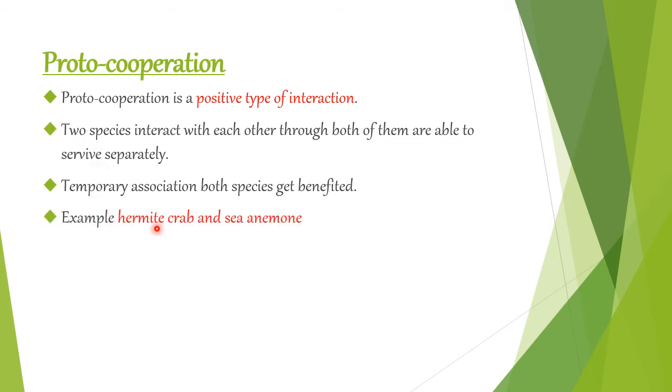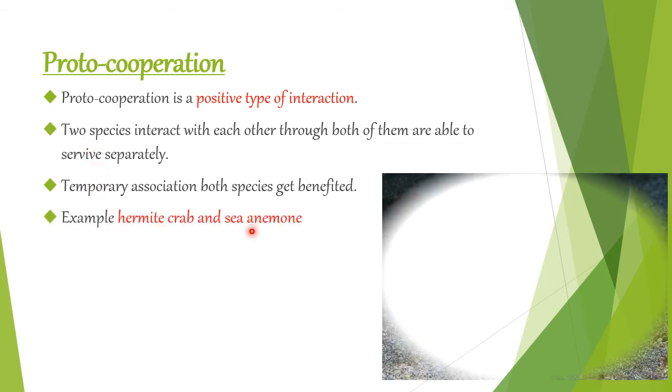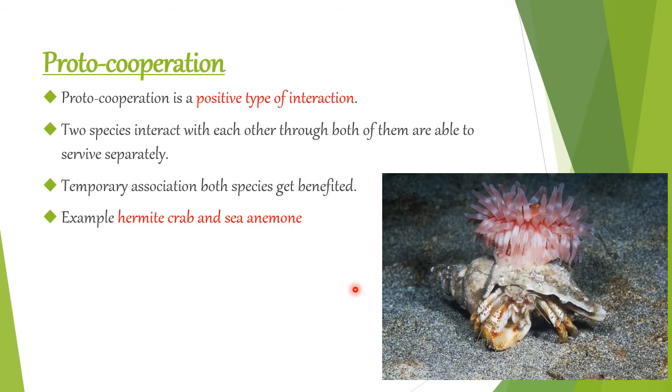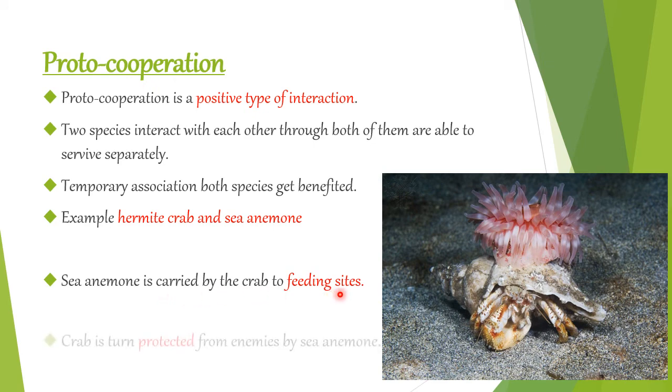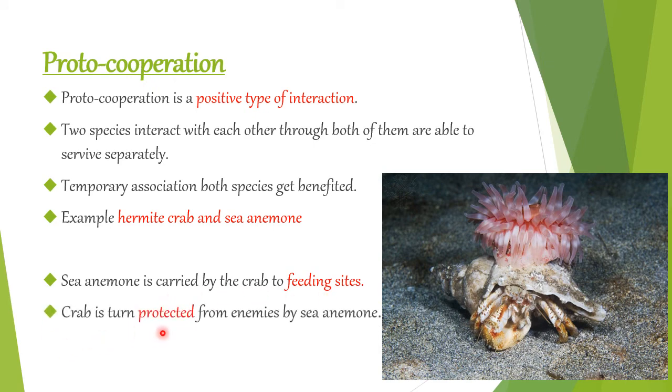A good example is the hermit crab and the sea anemone. Here you can see the picture. This is the hermit crab, this is the shell of a molluscan, and this is the sea anemone. You can see the tentacles used for defense. The sea anemone is carried by the crab to the feeding site, and the crab is protected from enemies by the sea anemone.